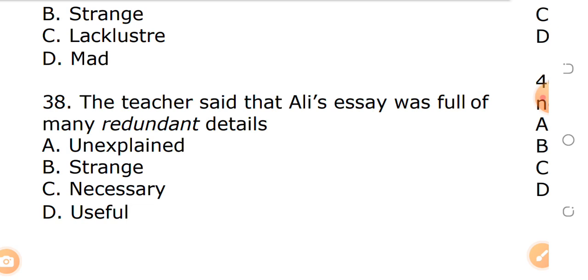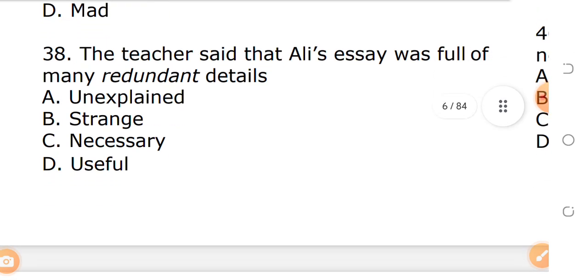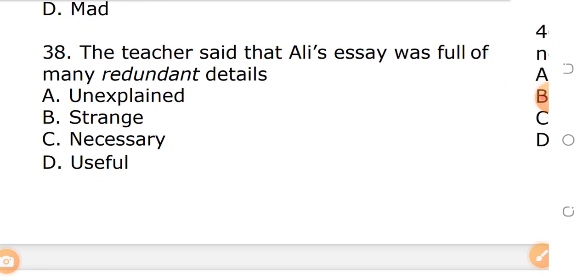Question 38. The teacher said that Alice's essay was full of many redundant details. Recall that we are looking for opposite in meaning, that is, antonyms. A. Unexplained.